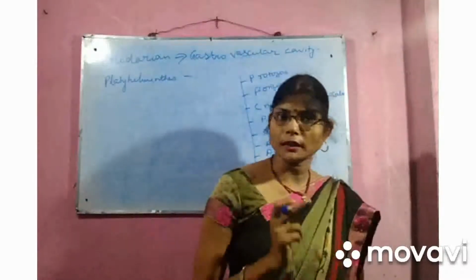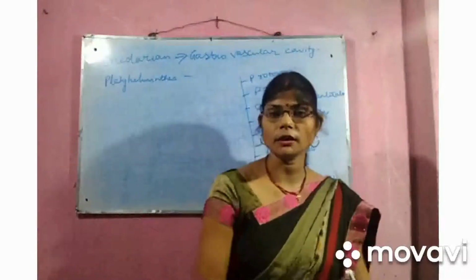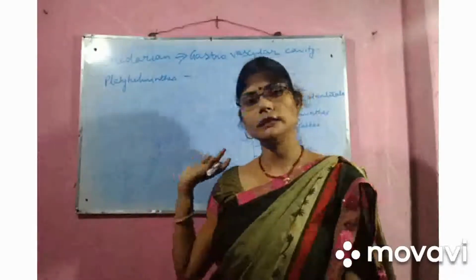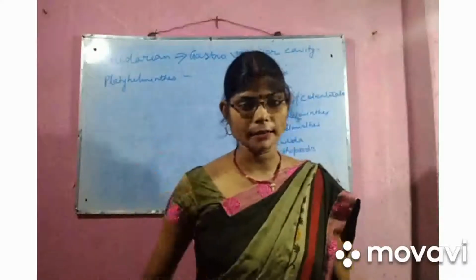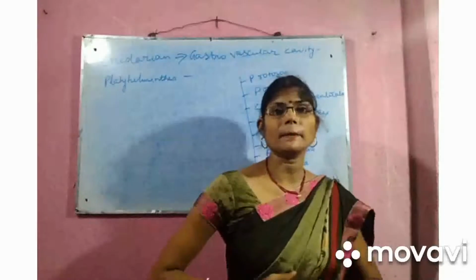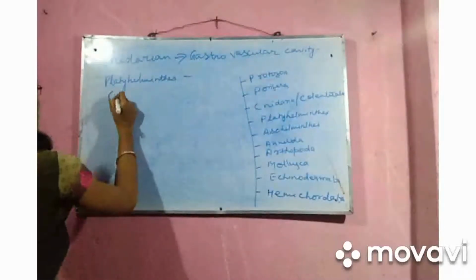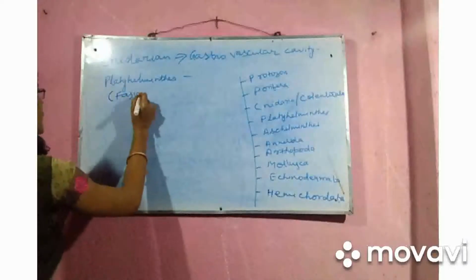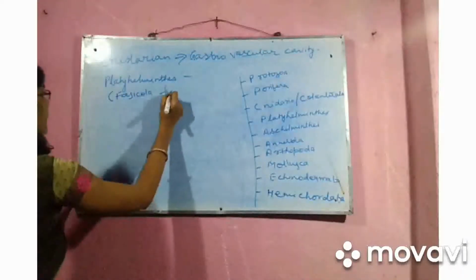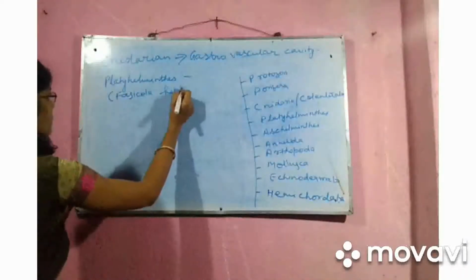If you see in your class 9 book Diversity in the Living Organism, you will come to know about these things. These things you have read in your class 9. So in the platyhelminths, the example is Fasciola hepatica, it is a scientific name.